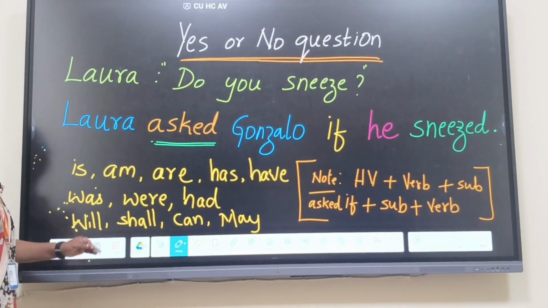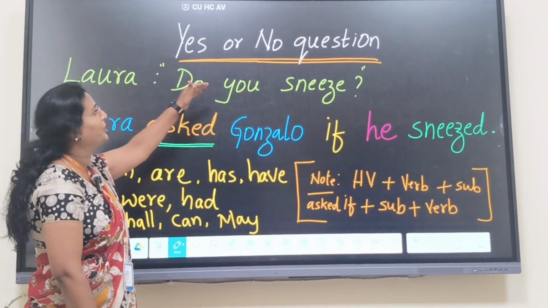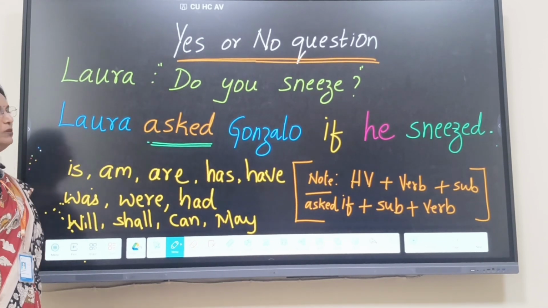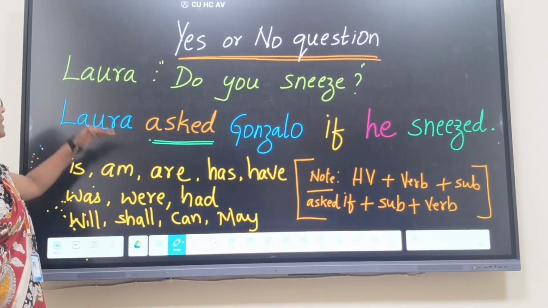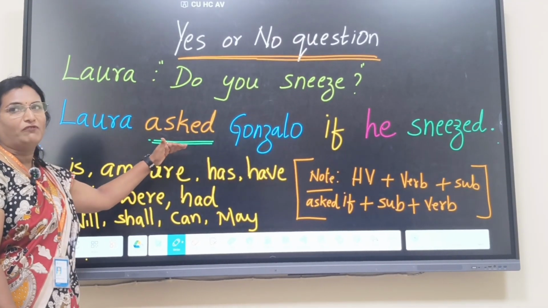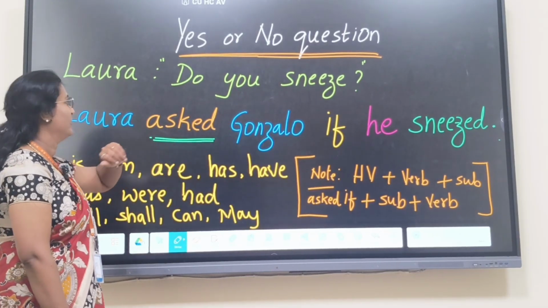Yes, now we shall see. Laura asked, do you sneeze? Laura is asking Gonzalo that, do you sneeze? How to report this? Laura asked Gonzalo. Asked is the reporting verb you have to write because it's a yes or no question.